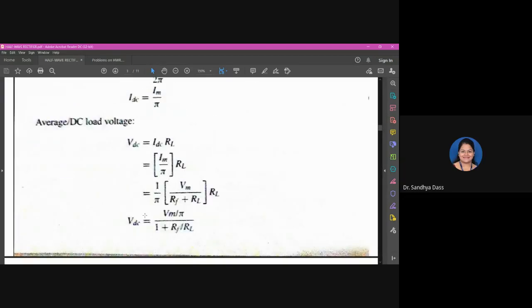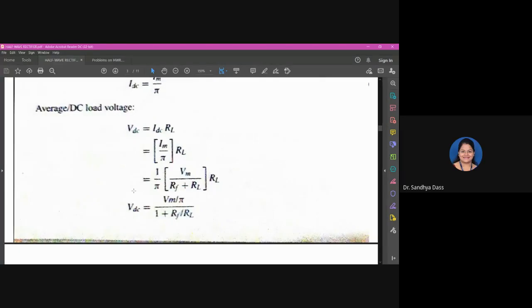Substitute that here in this stage. In this stage, substitute Im. So it will be 1 by pi into Vm by Rf plus RL into RL. So finally, for the DC load voltage you will have the expression VDC. For a half-wave rectifier, it is given by Vm by pi into 1 by (1 plus Rf by RL). Just rearranging things there. I hope you are able to reach that stage.